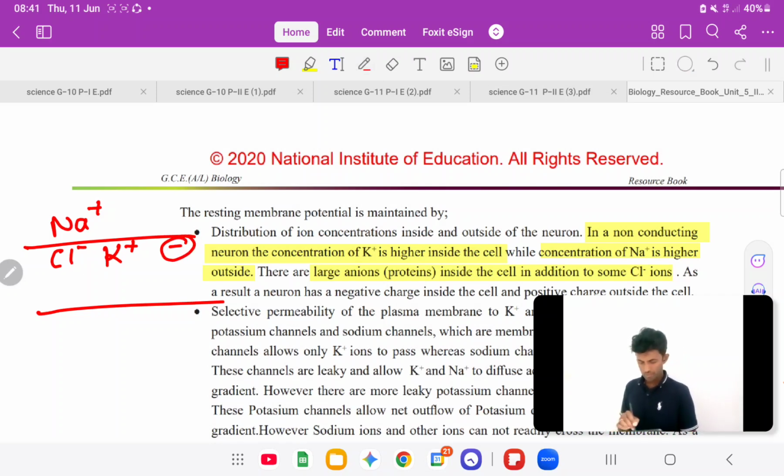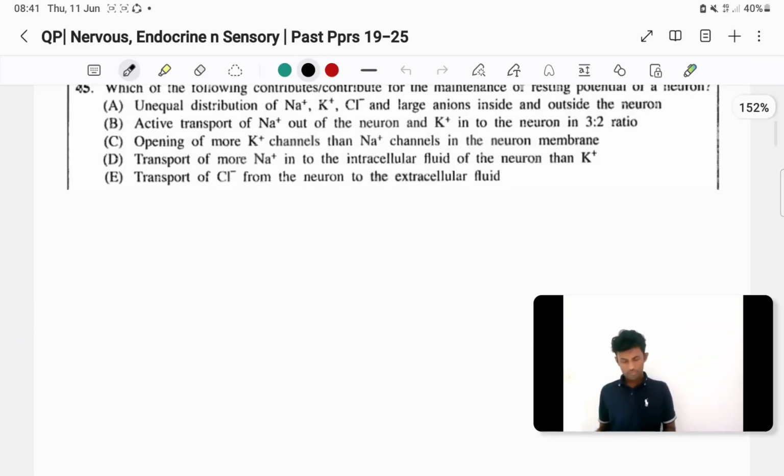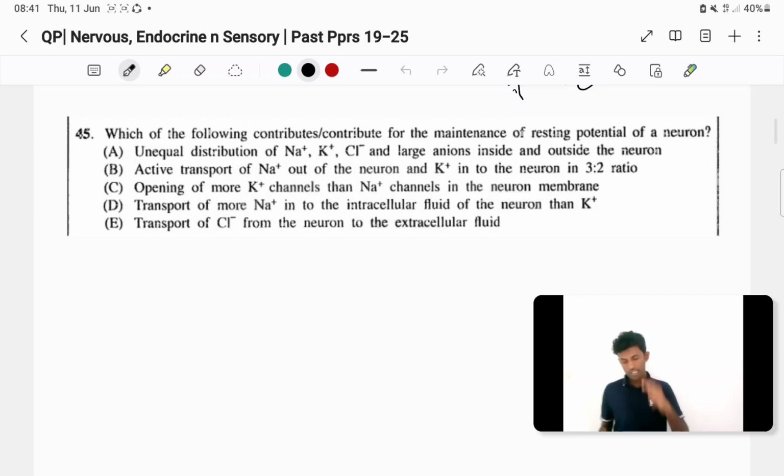ඒතර පැටලෙන්නේ නැහැ. මොකද මේ question එකේ first sentence එක ගත්තොත් they mention that. But next year they can ask unequal distribution of sodium plus, potassium plus, Cl minus and large anions inside and outside the neuron, right? So that they mention like that.